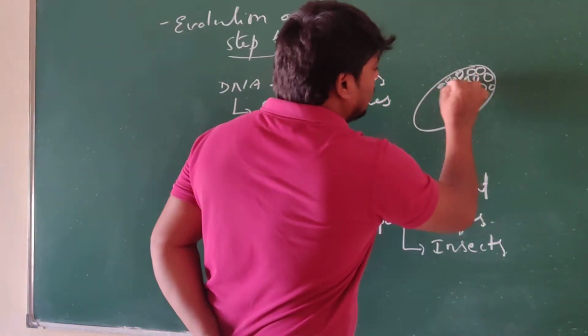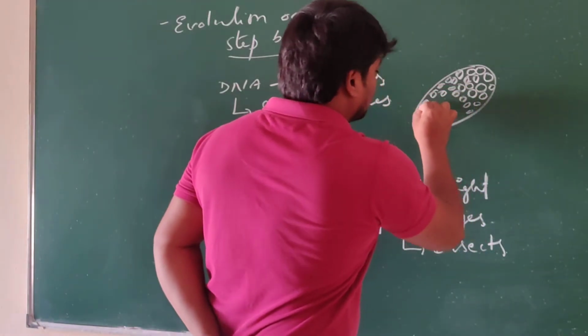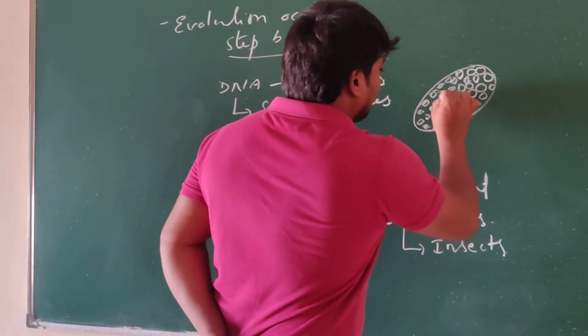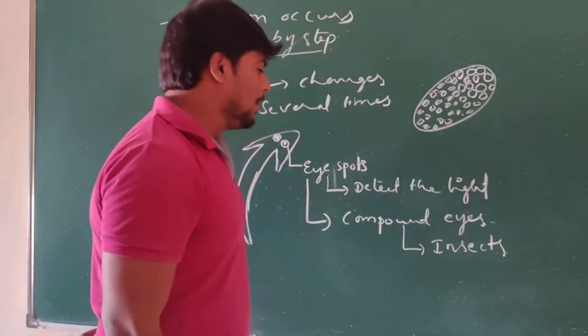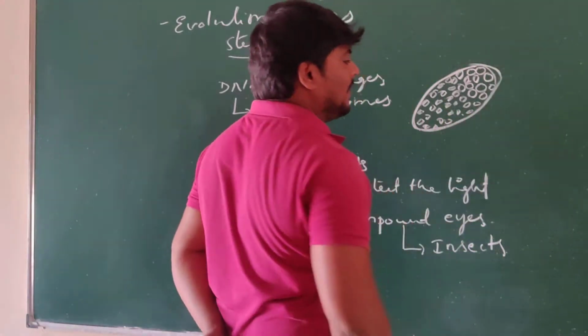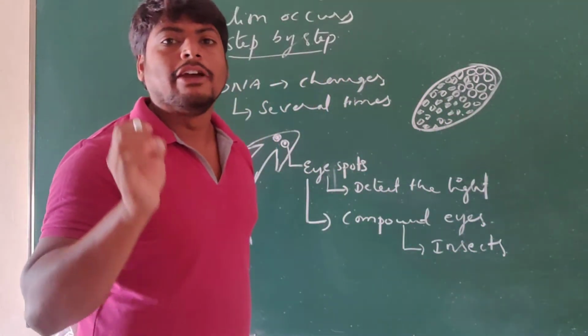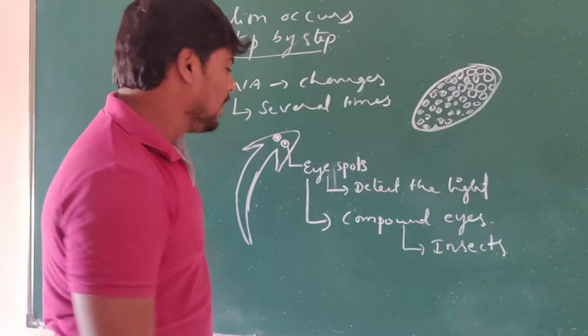This helps in detection of light as well as for identification. So we can see that the simple eye spot developed into a compound eye. Like this, in a single eye we can find several eye spots developed.